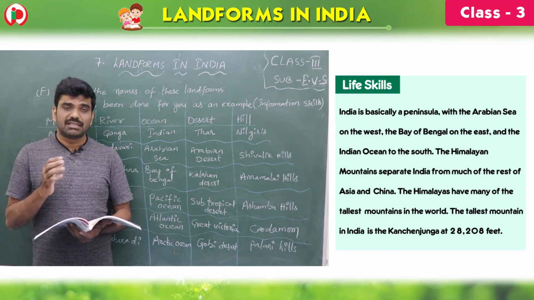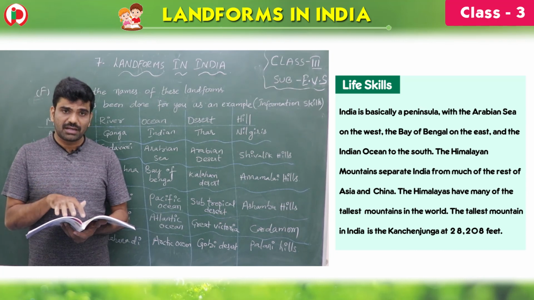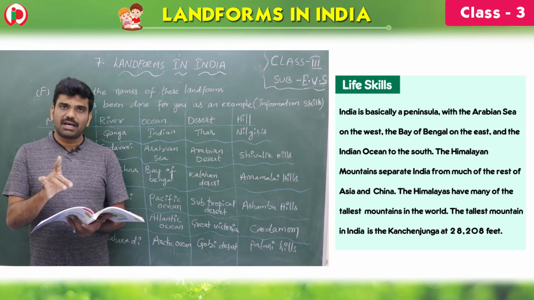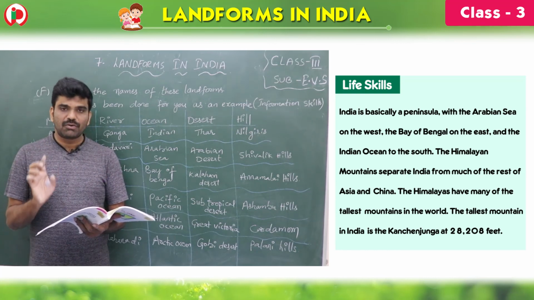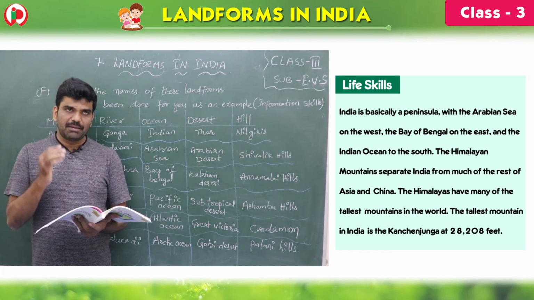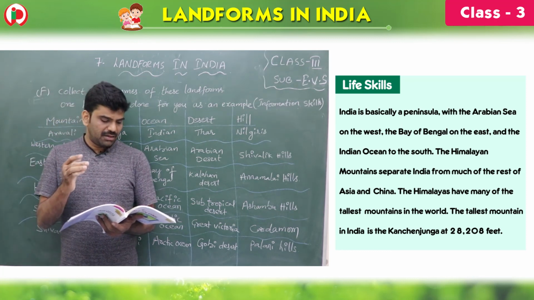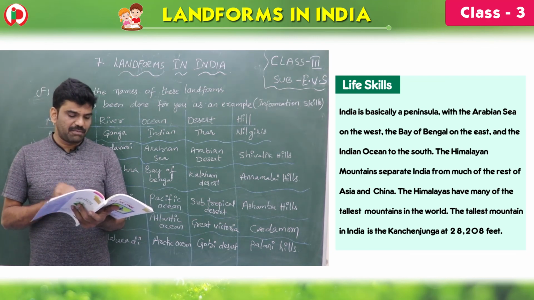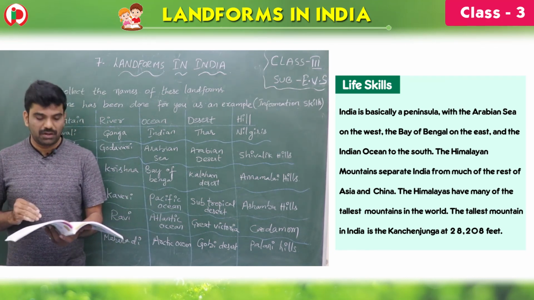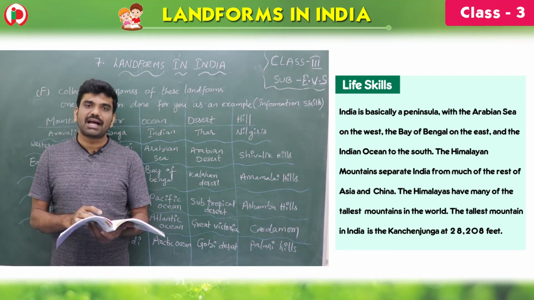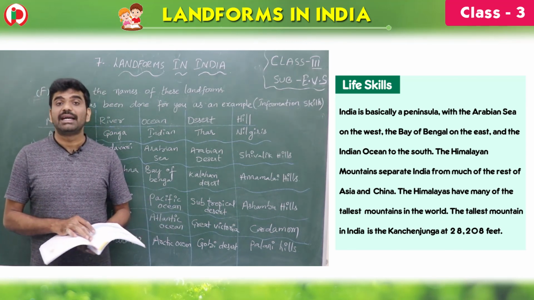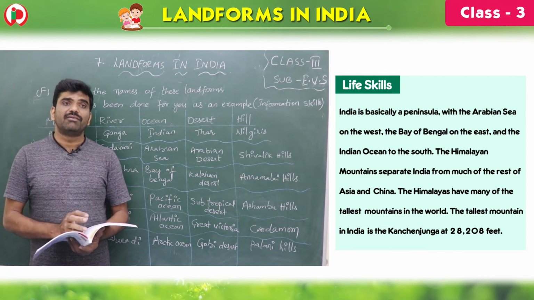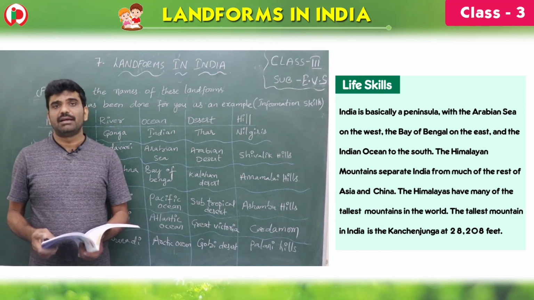Once again, I am telling, India is basically a peninsula. That means this is a land covered by three sides of water. One is the Arabian Sea on the west, Bay of Bengal on the east, Indian Ocean on the south, and Himalayan mountains separate India from the rest of Asia and China. Okay, next one, Himalayas have many tallest mountains in the world. The tallest mountain in India is Kanchenjunga. The height is 28,208 feet, children. Okay, this is the end of the workbook part. Okay, thank you.